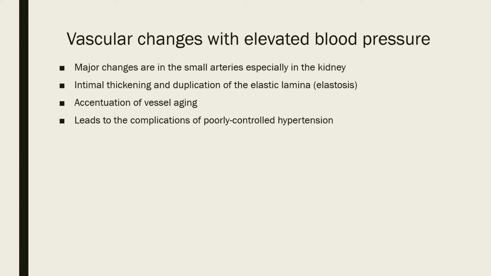Here are vascular changes with elevated blood pressure. Major changes are in the small arteries, especially in the kidney: intimal thickening and duplication of the elastic lamina, elastosis, accentuation of vessel aging, and this leads to the complications of poorly controlled hypertension.